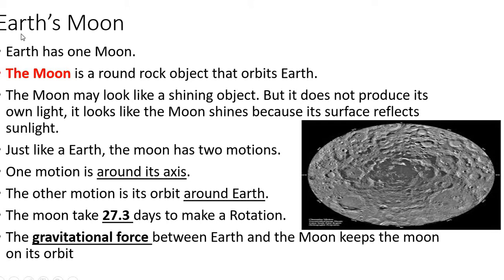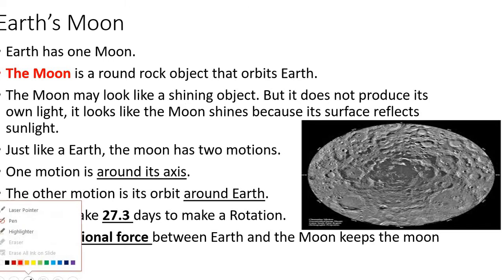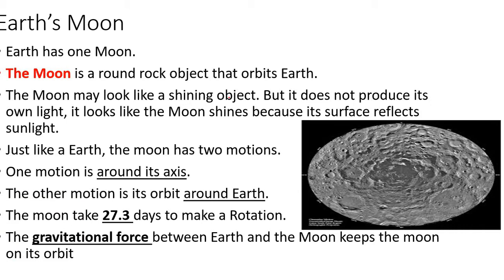Like we said, Earth has only one moon. The moon is a round rock object which orbits around Earth. Like we saw, moon can look shiny, okay? You can see light coming from moon.